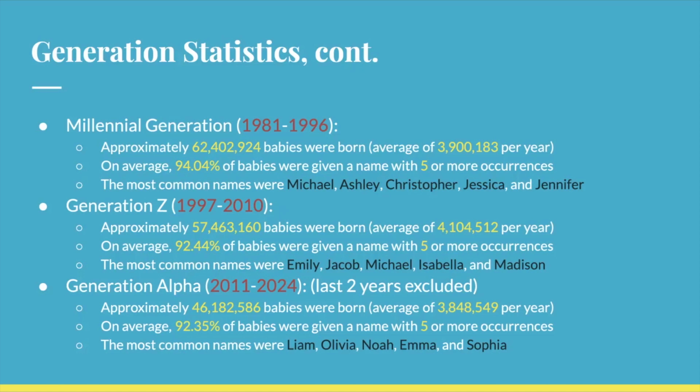And finally, the most recent generation is Generation Alpha, born from 2011 to 2024. And I'm filming this in 2024, so Generation Alpha is still being born, and because the 2023 data has not been released from the Social Security Administration, the last 2 years are excluded from everything in this presentation. Approximately 46.2 million babies were born, with an average of 3.8 million per year. And on average, 92.35% of babies were given a name with 5 or more occurrences, and the most common names were Liam, Olivia, Noah, Emma, and Sophia.